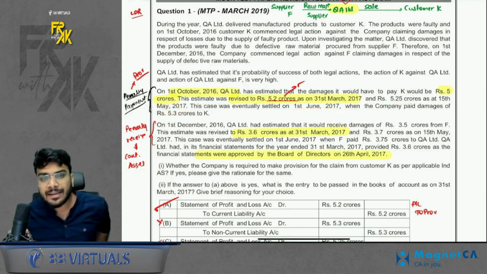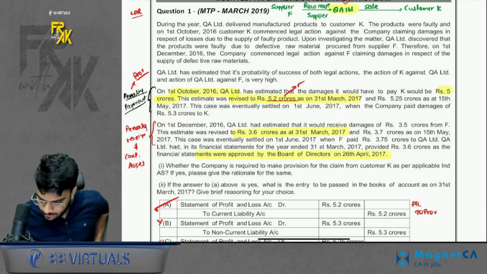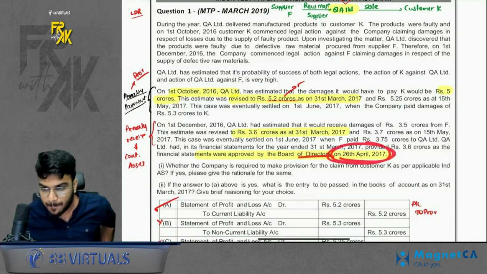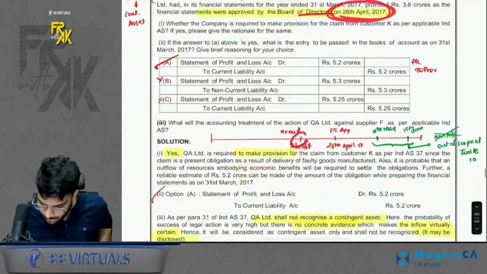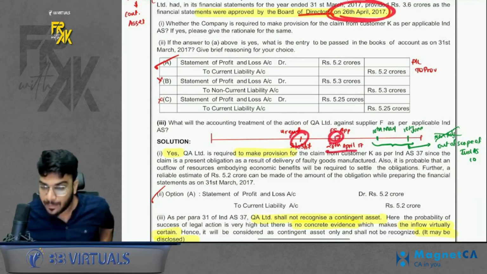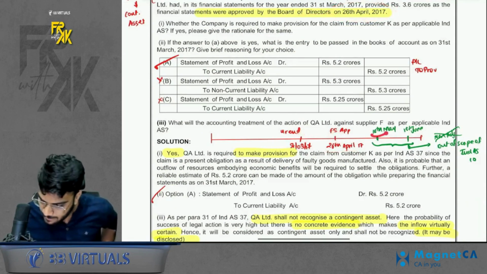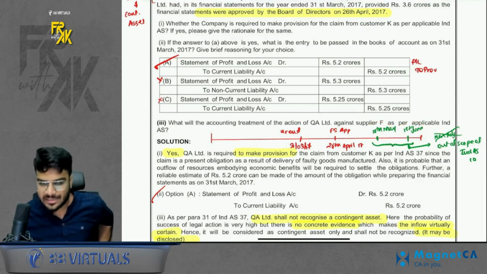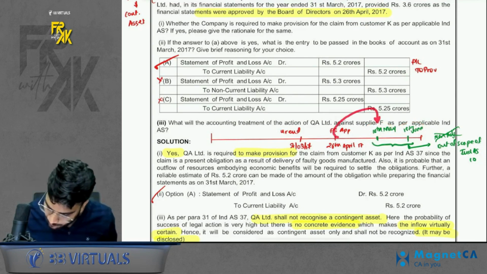So again you will feel like Ind AS 10 is coming into the picture, but the FS were approved on 26th April. So if you see closely, year end is this, FS approved on 26th April, and a few events happened on 15th May and 1st June. These events are not adjusting, neither are they non-adjusting, because they are happening after the date of approval of FS.